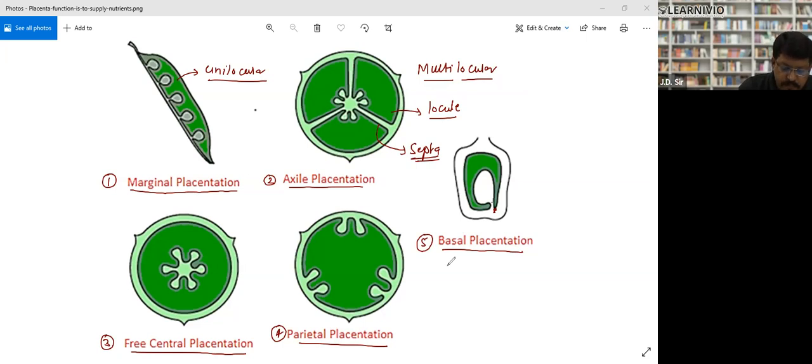Attached to a margin of ovary wall. Example: pea.